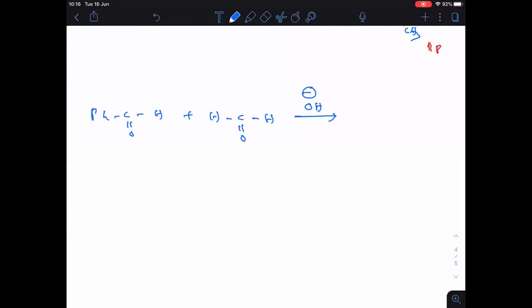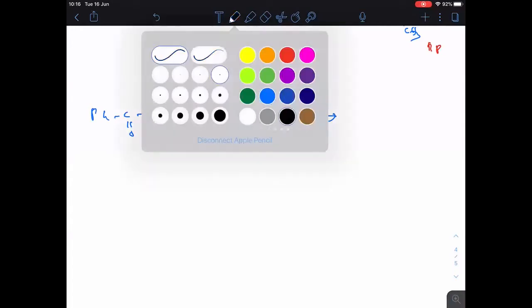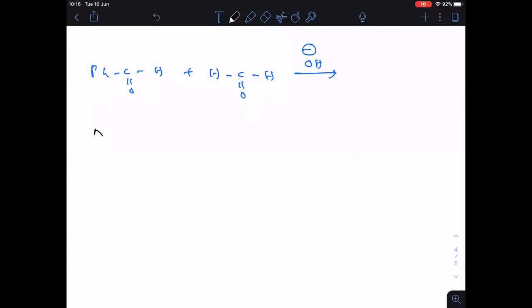Now my main intention is to find the number of products here. Clear? So here I am writing how to find the number of possible products. I took 1 mole benzaldehyde, 1 mole formaldehyde. 1 mole contains Avogadro number of molecules.